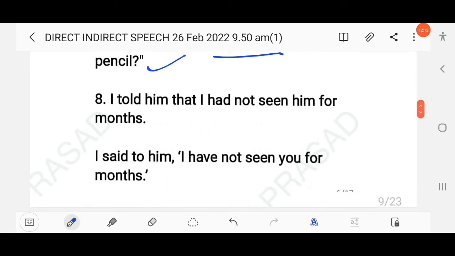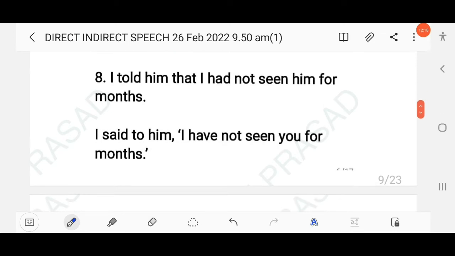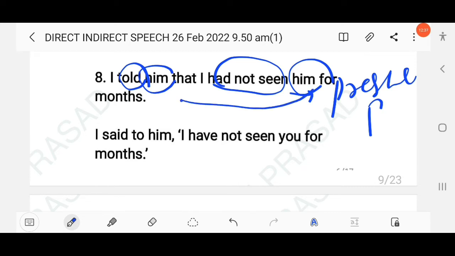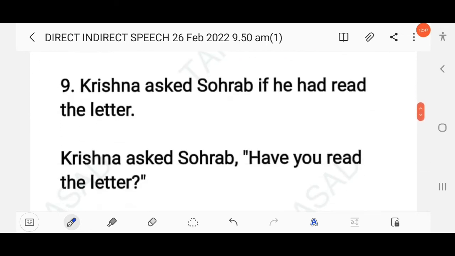Right? The next question here, I told him that I hadn't seen him for a month. So you know here the reporting verb is simple past and the reported verb had not seen is past perfect. That means in the direct speech you have to use present perfect. So here I said to him, I have not seen you. Him refers to the listener, so it will change into you. I haven't seen you for months.